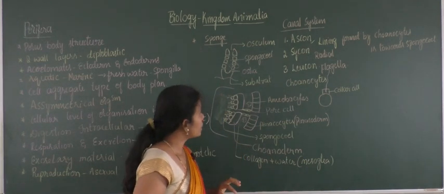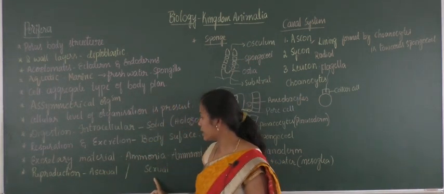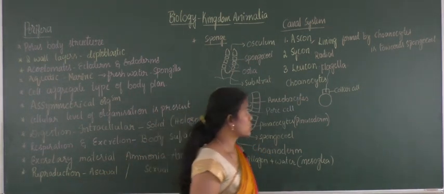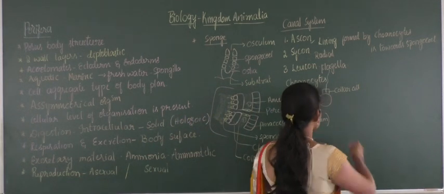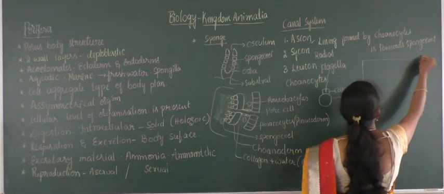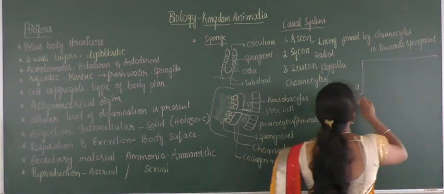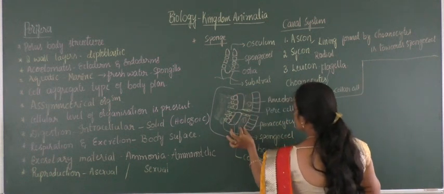And when it comes to reproduction, I will express that in the form of asexual and sexual methods of reproduction. Before going to know about the reproduction process, there is a presence of endoskeleton within the mesoglea region.